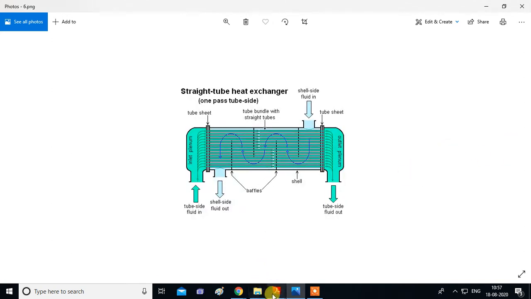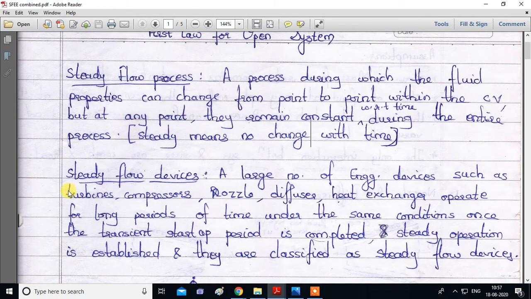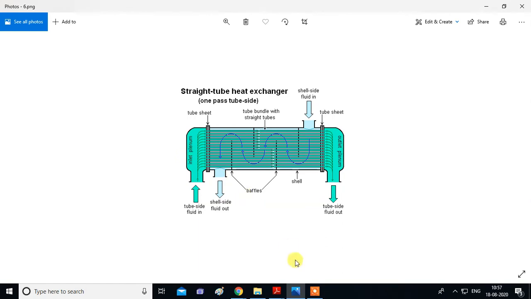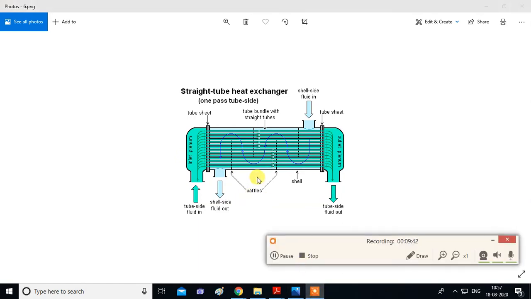Next, steady flow device. So here it is written, steady flow device. We are looking at these devices. We have seen the compressor, turbine, nozzle and diffuser. Now we'll see what a heat exchanger is. So what is a heat exchanger? A heat exchanger is a device where there are two different fluids. So this is the shell side, the outer shell, and in between there are tubes. There will be a fluid in this shell and a fluid in the tube, which are not actually in physical contact with each other. They are separated by the tube wall.